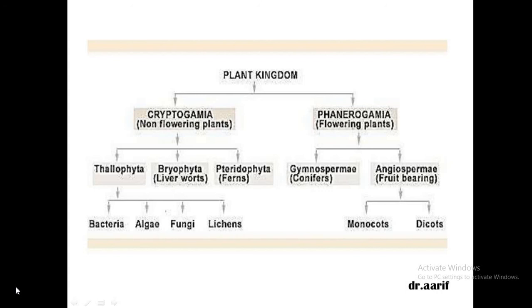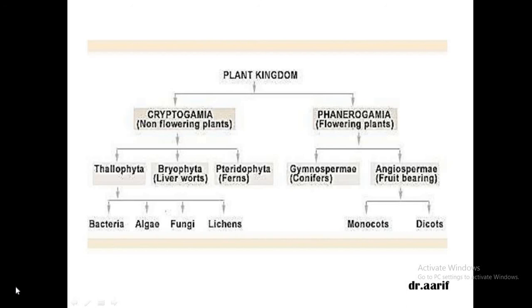Dicot, di means two, cot means cotyledons. That means these are seed plants which produce two cotyledon seeds. You must have seen when your mother prepares chole bhature, that the chola, the pea, has two cotyledons. Then gram, rajma, bean seeds, all these are dicot plants.